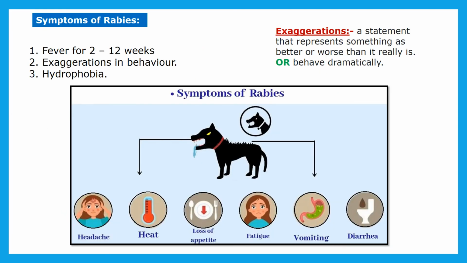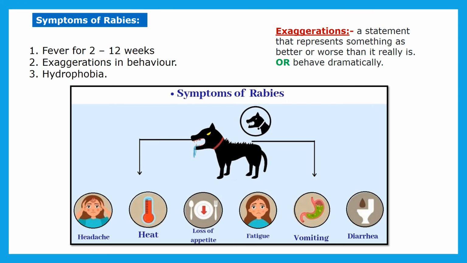Now let us see the main symptoms of rabies. Fever lasting 2 to 12 weeks. Then exaggeration in behavior. Exaggeration means dramatic behavior: whatever they want to explain, they explain it better or worse than the real thing. Means they are behaving dramatically. Then hydrophobia, in which they fear water tremendously.